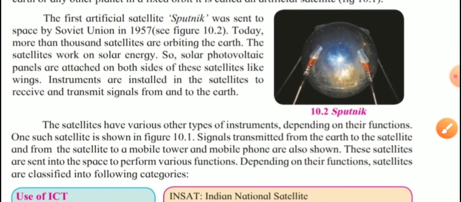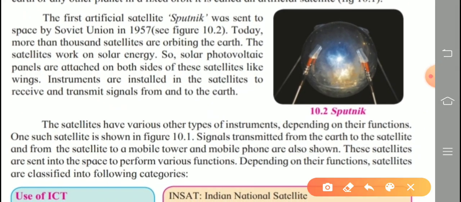Next, the first artificial satellite, the name is given here, underlined. What is the first artificial satellite? What is the name? Sputnik. Check the spelling. It was sent to space by the Soviet Union in 1957. Today, more than 1,000 satellites are orbiting the earth, revolving around the earth.